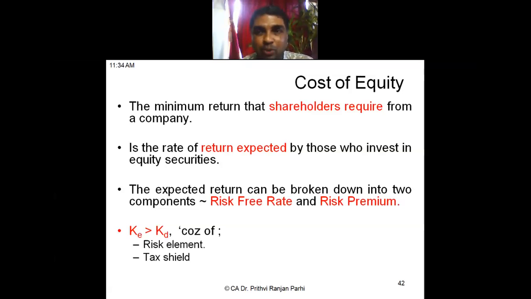Whereas when we pay a dividend to the equity shareholders, this is paid to the owners, not to the outsiders. That is considered as a reward, not as an expenditure. So the tax benefit that a company gets reduces the cost of debt. So there are two reasons why debt is less costly. One is tax benefit. Second one is, as you say, equity holders' expectations are more than the debt.